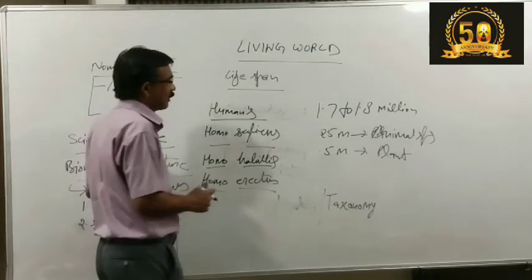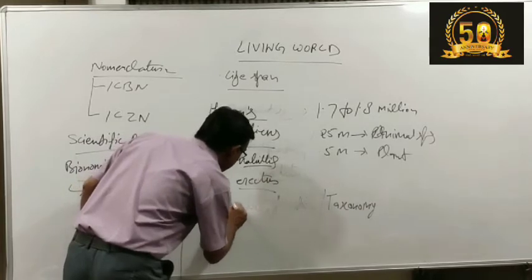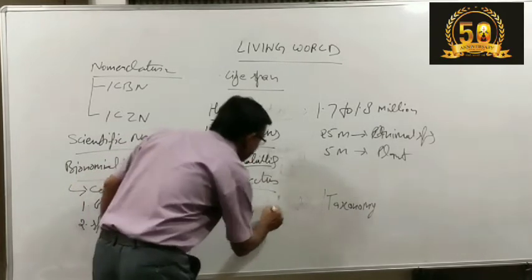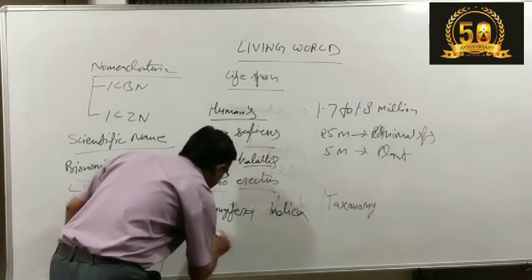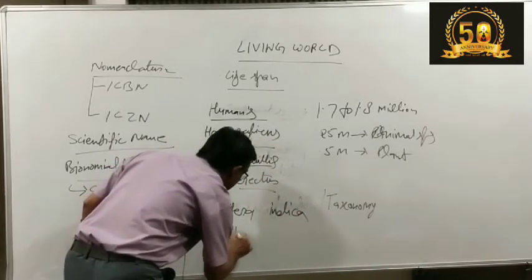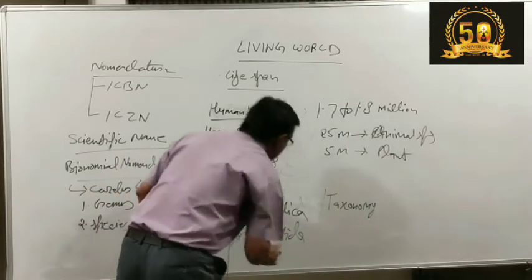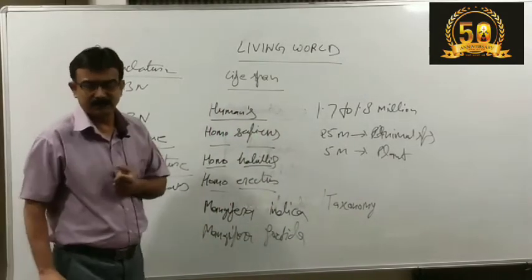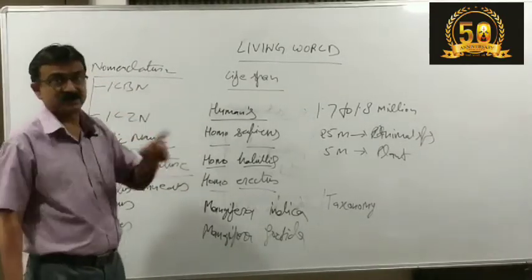One more example I would like to give you, that is mango. Common name is what? Mango. You know, the first step of systematics is what?